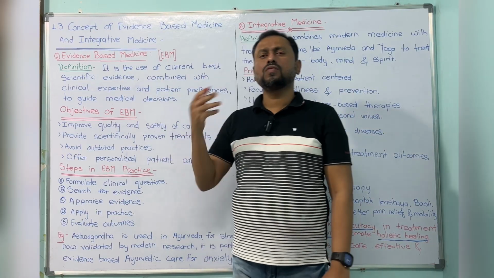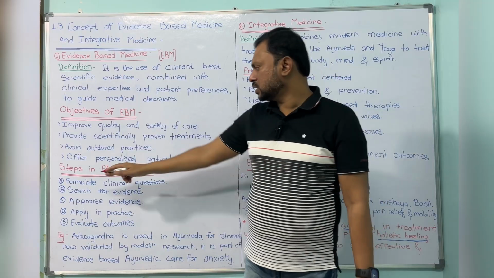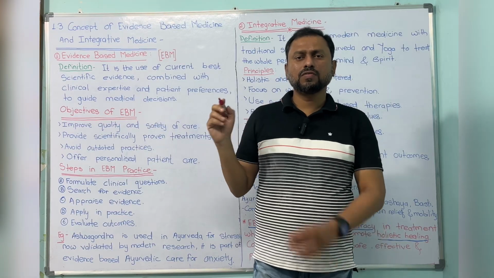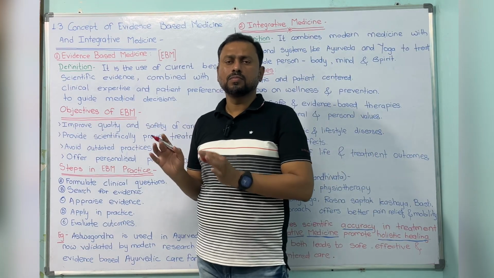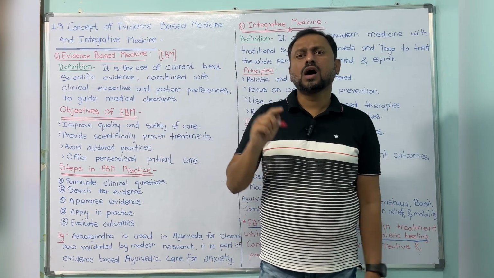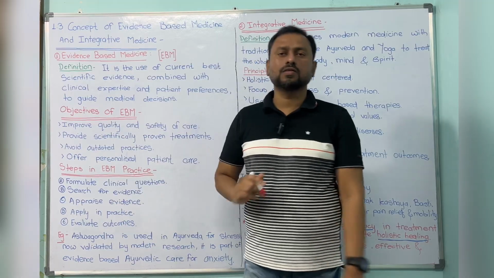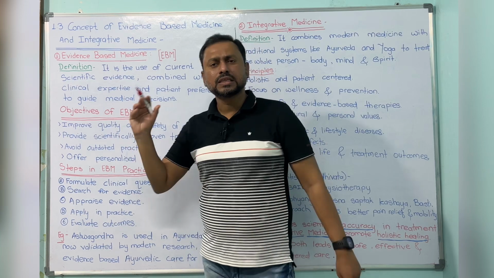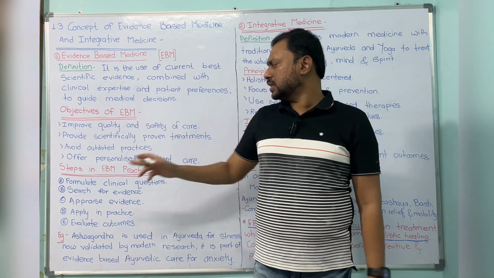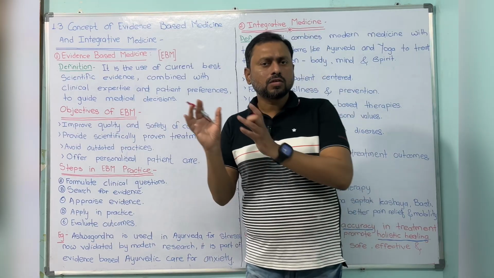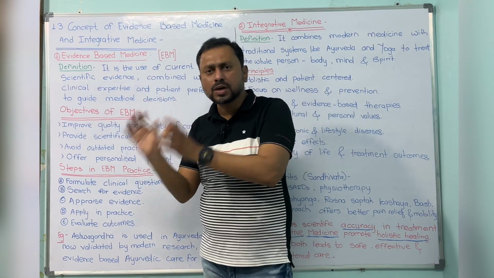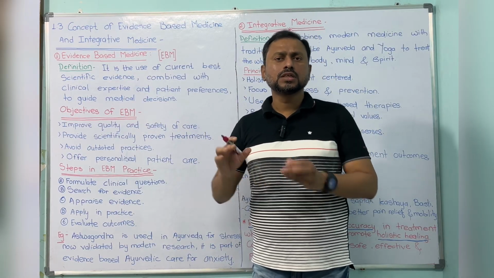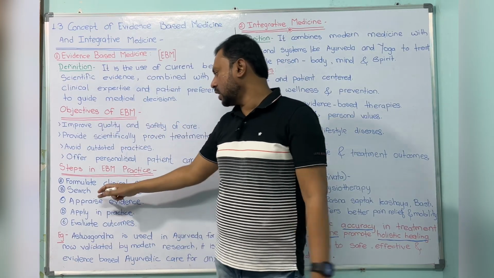Now, how do we select evidence-based medicines? These are the steps in practice. Whenever we plan to give evidence-based medicines, the first step is to ask the patient, that is, formulate the clinical questions: ask all the symptoms there are. After that, the second step is to search for evidence: we have to correlate the symptoms with the best scientific evidence for medicines that will cure these symptoms.